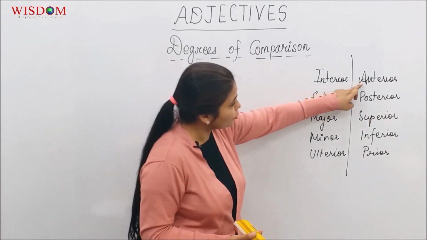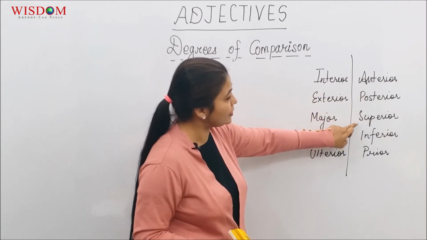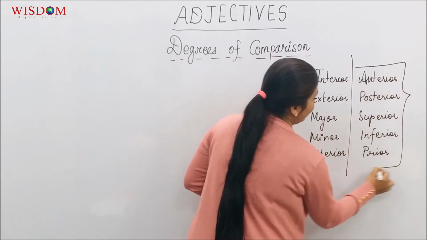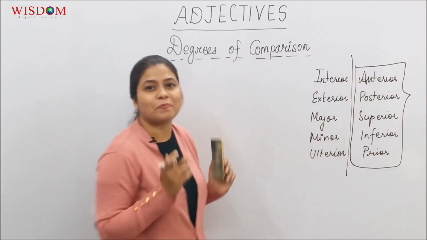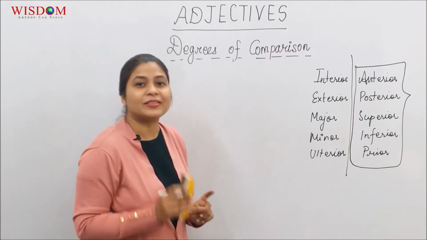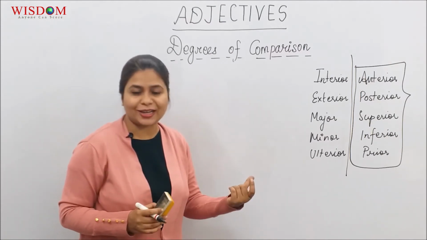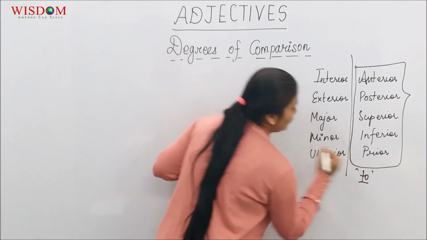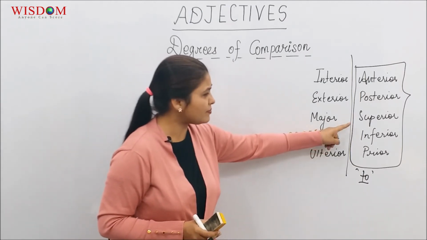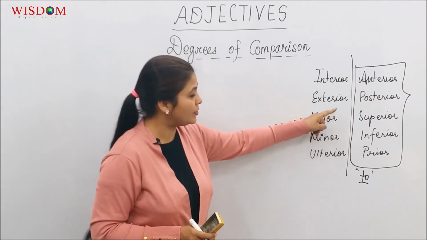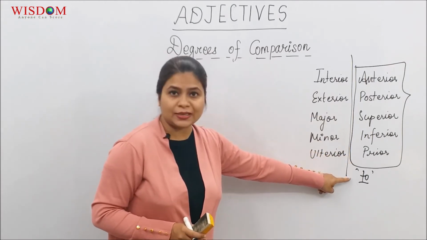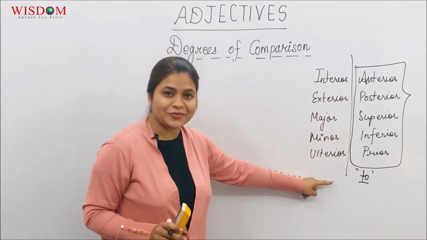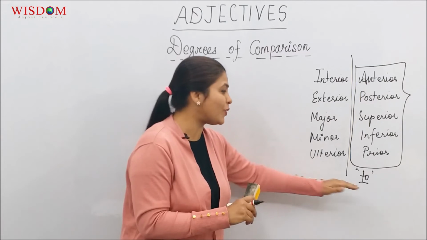But look at this set which you have over here. Anterior, posterior, superior, inferior, prior. These words, they are all used in the comparative form. But they don't have a than after it. The word which follows them is to. So let's give examples. She's superior to me. Prior to coming here, we met her. You noticed it? All used in a comparative sense, but you don't have the than, you have a to.